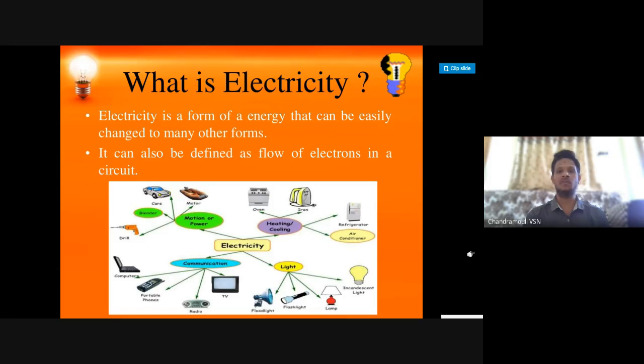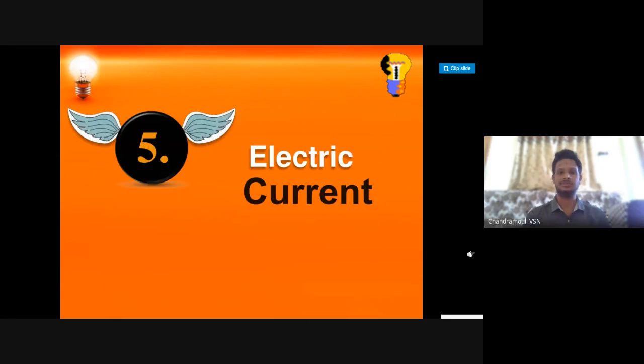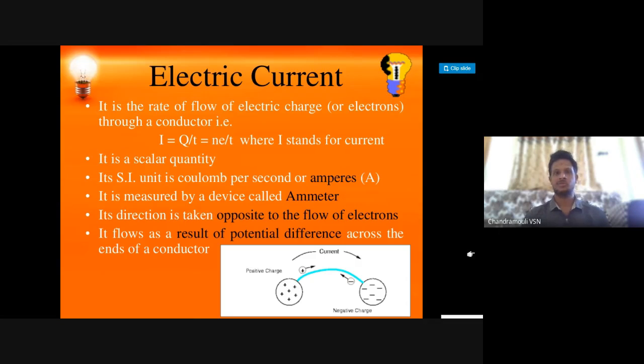The flow of electrons is called current electricity. Now the important definition is electric current. What is meant by electric current? It is the rate of flow of charge.